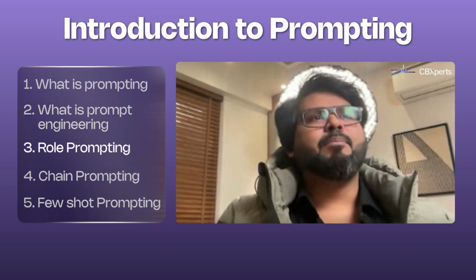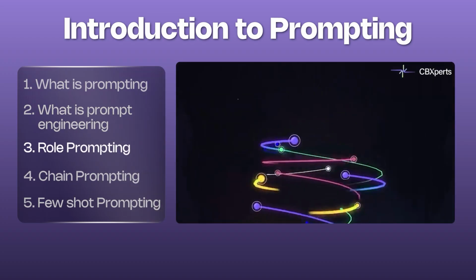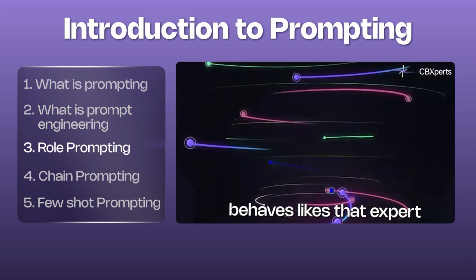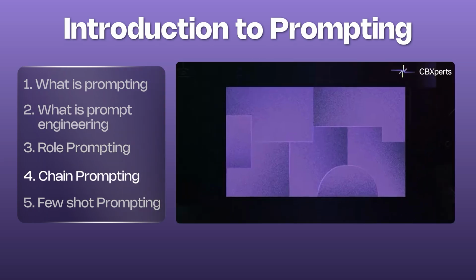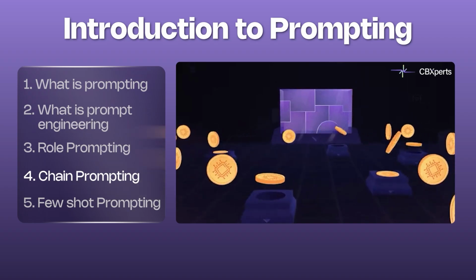Role prompting is about assigning the AI a specific persona so it behaves like that expert. Chain prompting breaks a complex task into smaller steps. The output from one step feeds to the next.